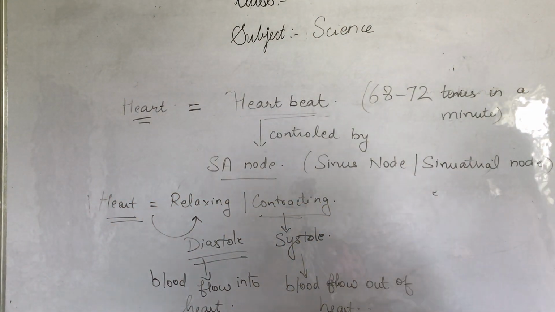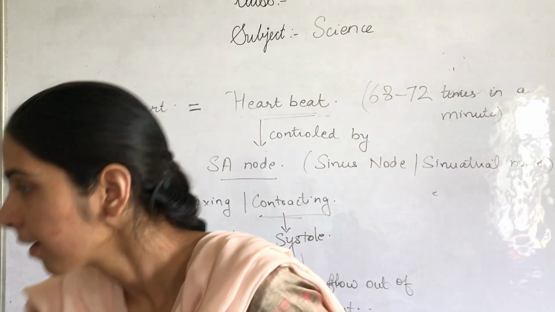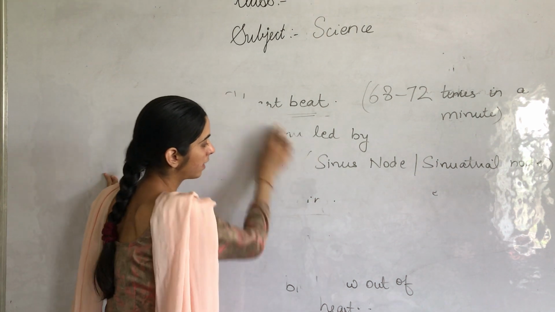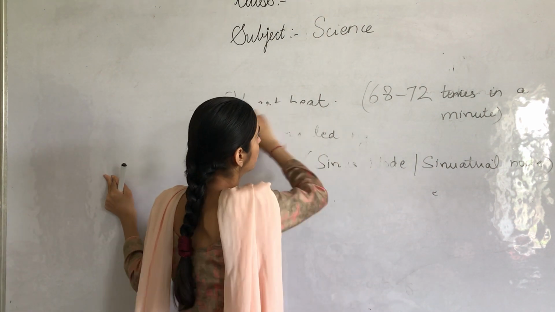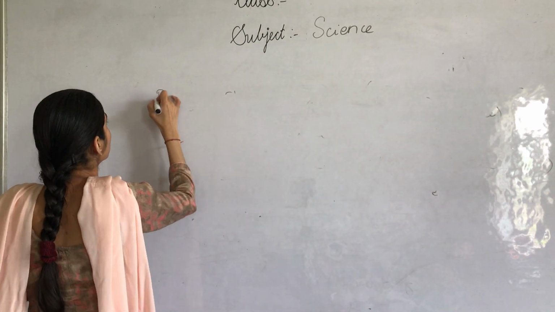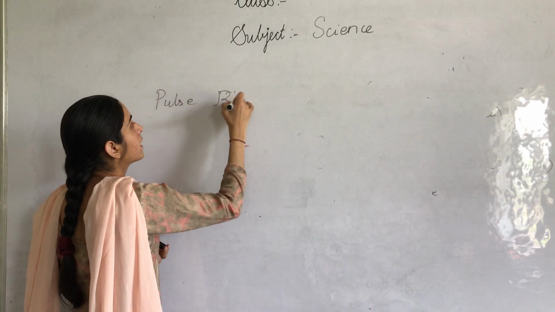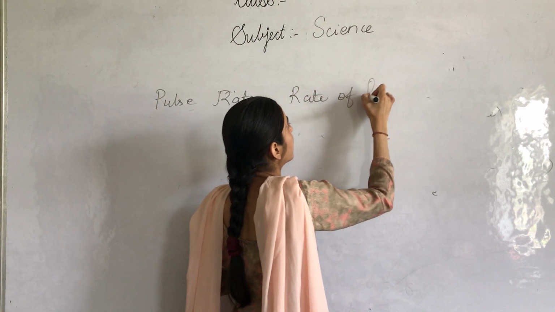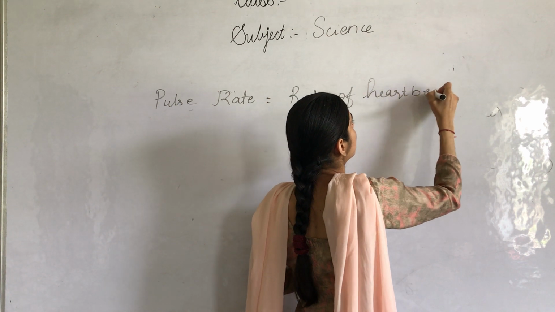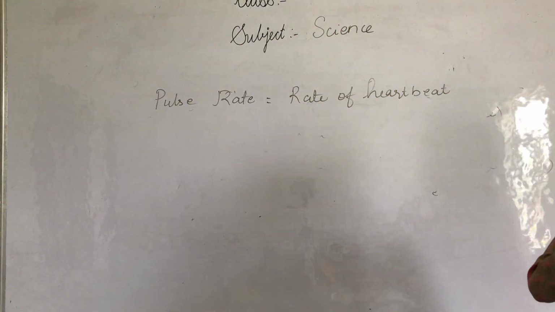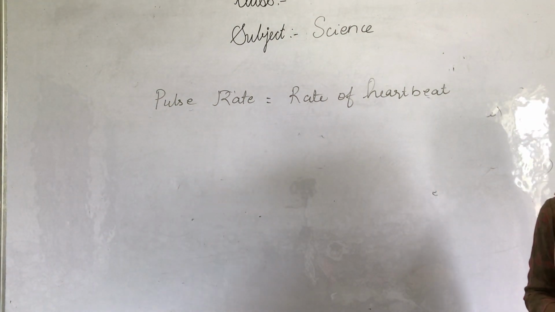After that, the next topic is pulse rate. The rate of heartbeat is also known as pulse rate.